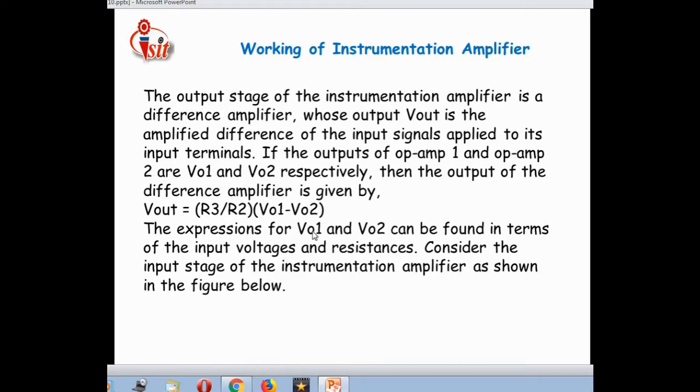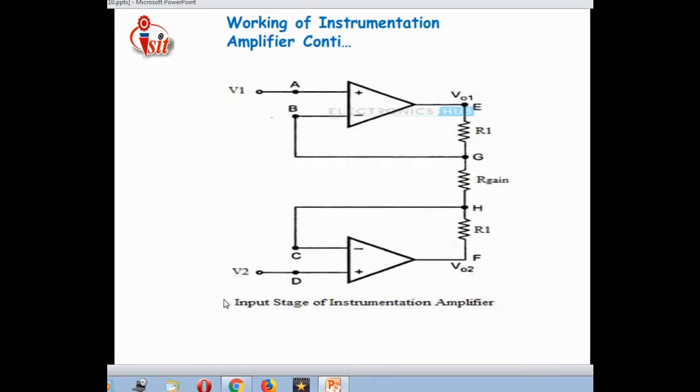The expressions for V01 and V02 can be found in terms of the input voltages and the resistor. Consider the input stage of the instrumentation amplifier as shown in the figure below. Just see here the input stage.